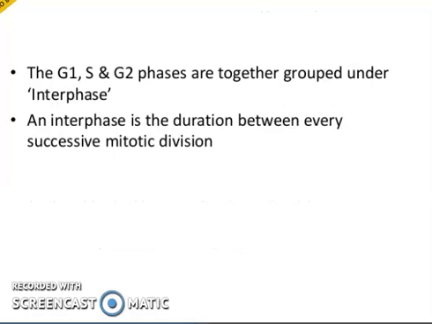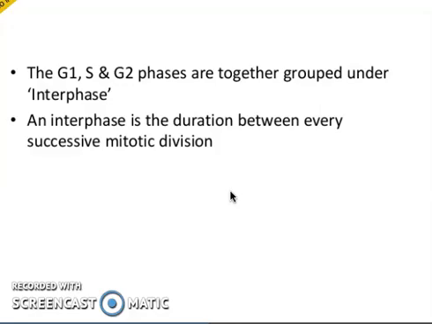The G1, S and G2 phases are together grouped under interphase, and interphase is the duration between every successive mitotic division. So when the cell is successfully done with the first mitotic division, it now goes into the next interphase, and it prepares the new daughter cells which have just been formed to start another cycle of growth, or another cycle of reproduction. So here we are done with the interphase.